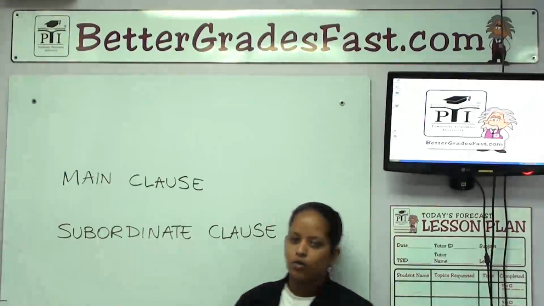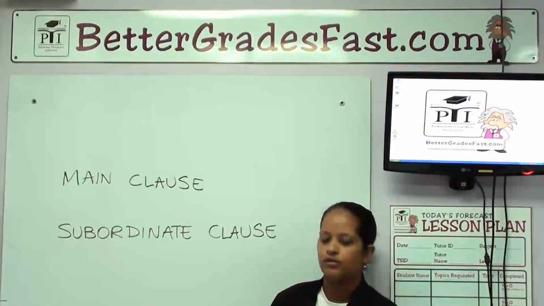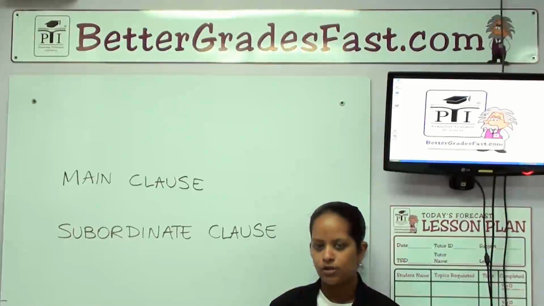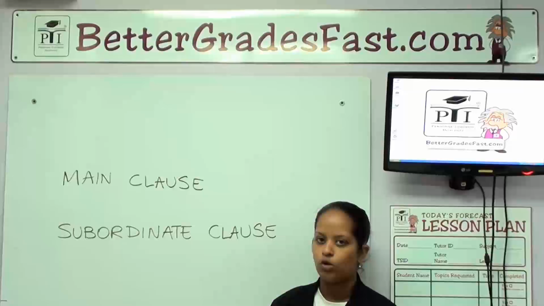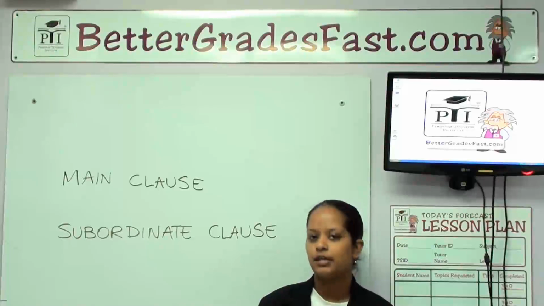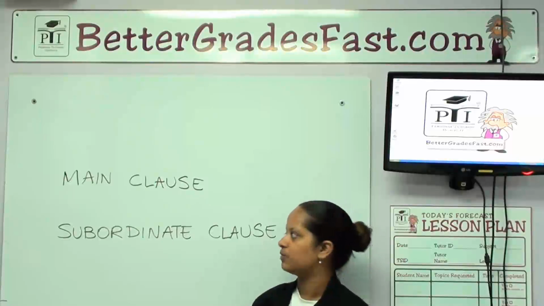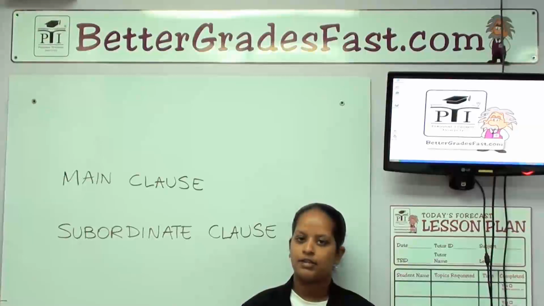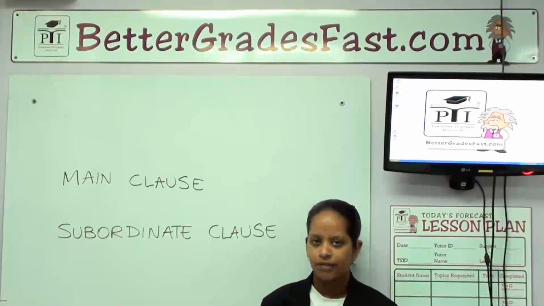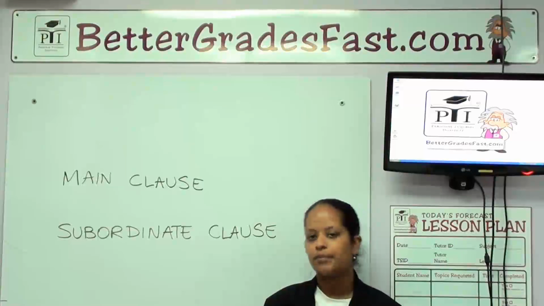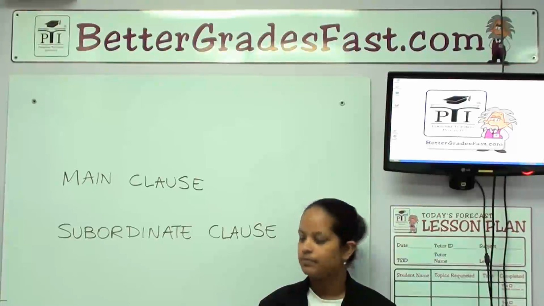The first type of clause that you will recognize is the main clause. A main clause can also be referred to as a principal clause or an independent clause. These three terms all mean the same thing. They are just synonyms or similar words for the same expression. When you see a main clause, this means that the subject and the verb given can stand on their own. This shows that a main clause can be considered a sentence.